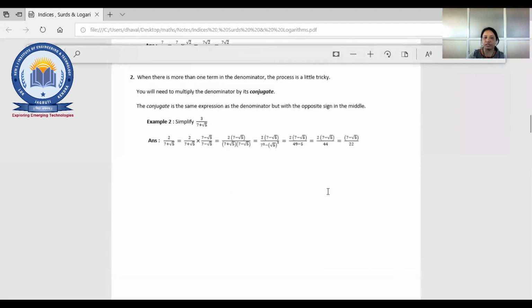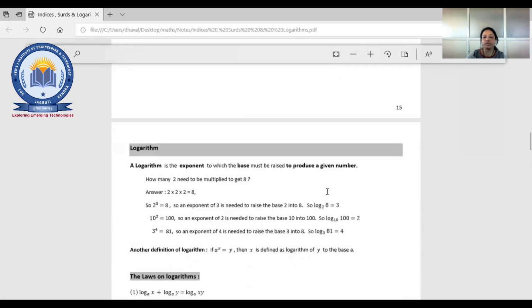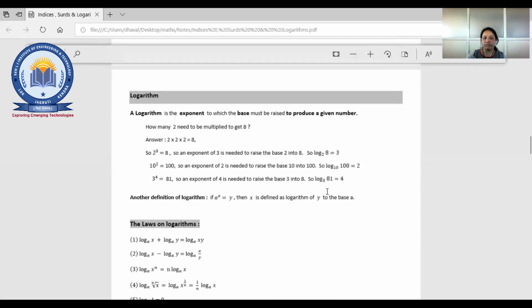So the next one is all about search indices. Now the next one is a logarithm. So logarithm, that means what? One student tells that it will be the exponent. The exponent is represented in terms of a logarithm. So for example, here 2 raised to 3 is 8, right? That means we require 2 three times to get 8.